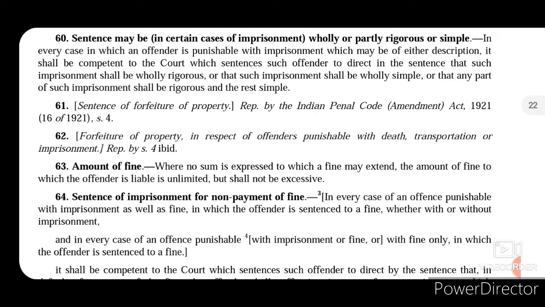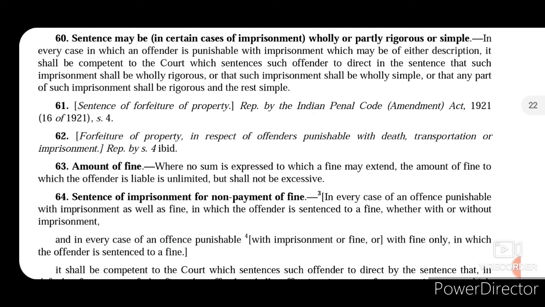Say, for example, the court has awarded 7 years of imprisonment. Now the court may also direct that the first 4 years or 5 years will be simple imprisonment and the rest of the 2 or 3 years will be rigorous imprisonment. So whether it is wholly or in part or of any other description, that will be decided by the court which is awarding such sentence. Now section 63 talks about amount of fine.